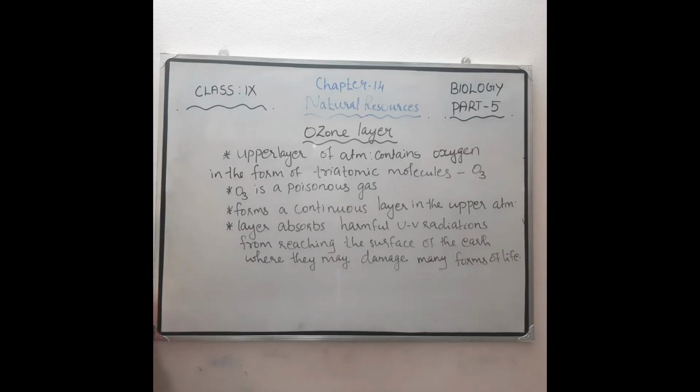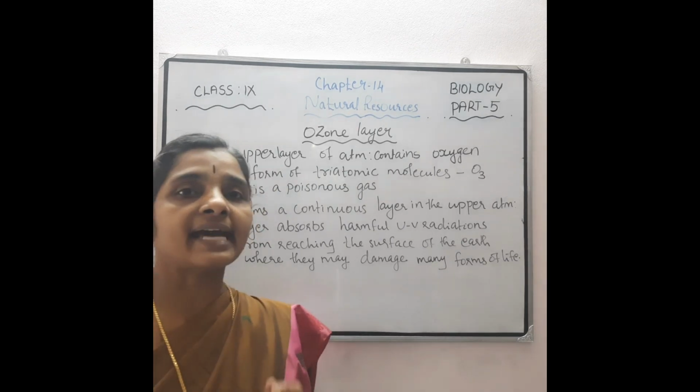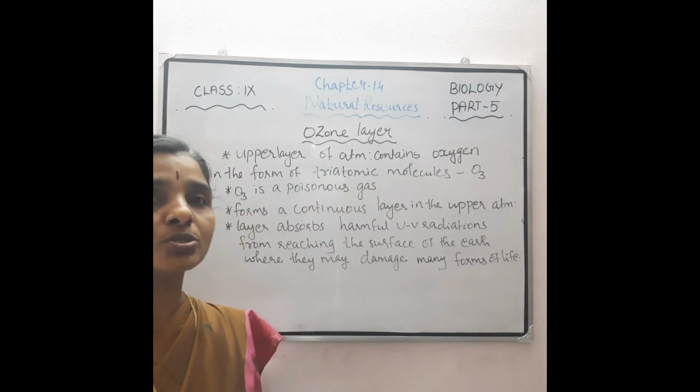Then another layer is the ozone layer. So we need to study the ozone layer, its formation and its depletion, and what is the use of this ozone layer also. You know that oxygen present in the atmosphere is mainly in the form of O2, isn't it? Oxygen gas, a diatomic molecule. So oxygen is present in the air mainly as a diatomic molecule, that is O2.